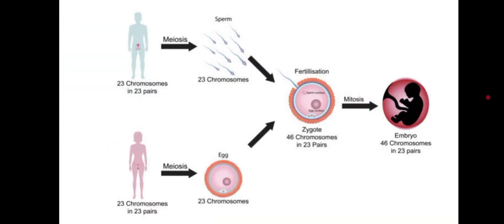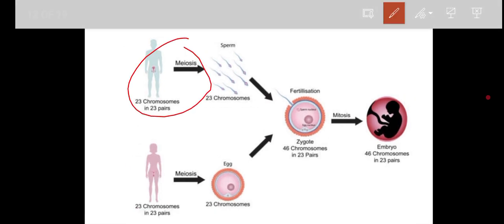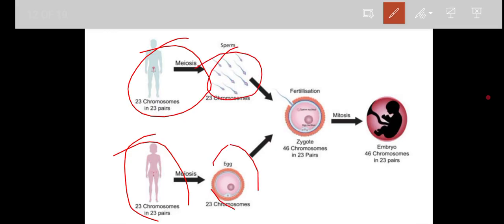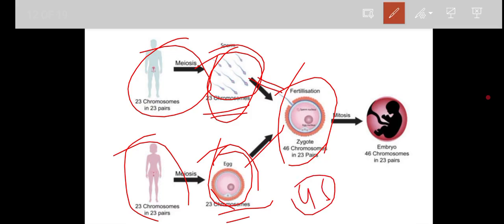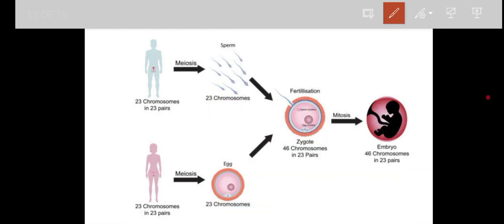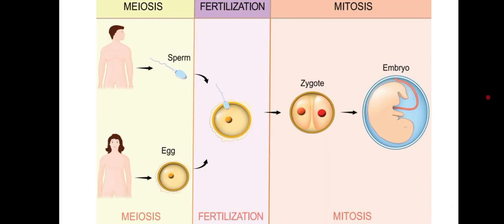Okay, now you people can see here a normal process. The human male and human female both are producing their gametes as per their gender. The female is producing a non-motile and large egg cell. The second one is sperm, which is formed by the male, right? And when they both fuse, they will form a zygote containing 46 chromosomes, which will undergo mitosis and form the entire embryo, right? And from the embryo the entire child will be formed, right? So this is the entire structure, the entire mind map whatever we discussed.